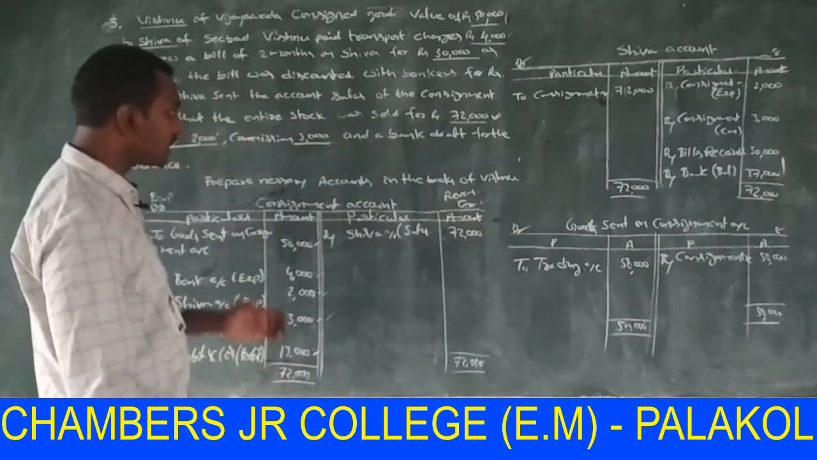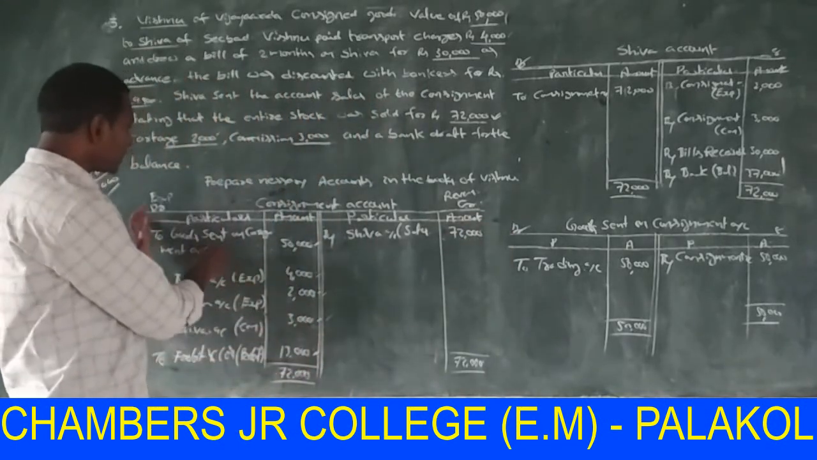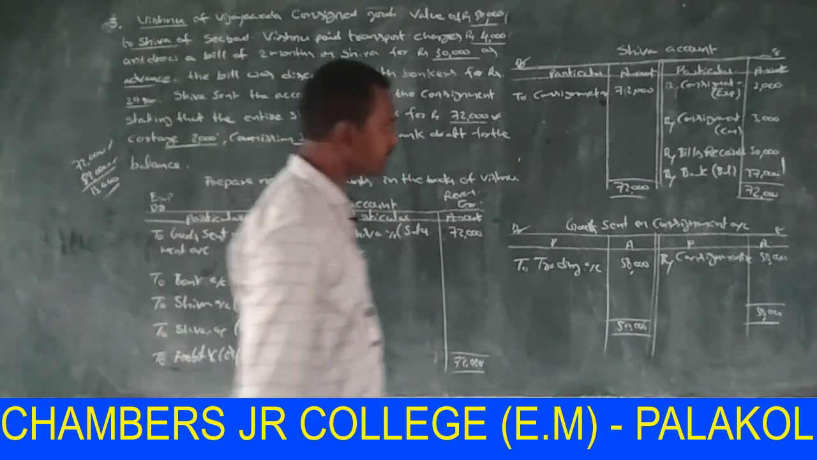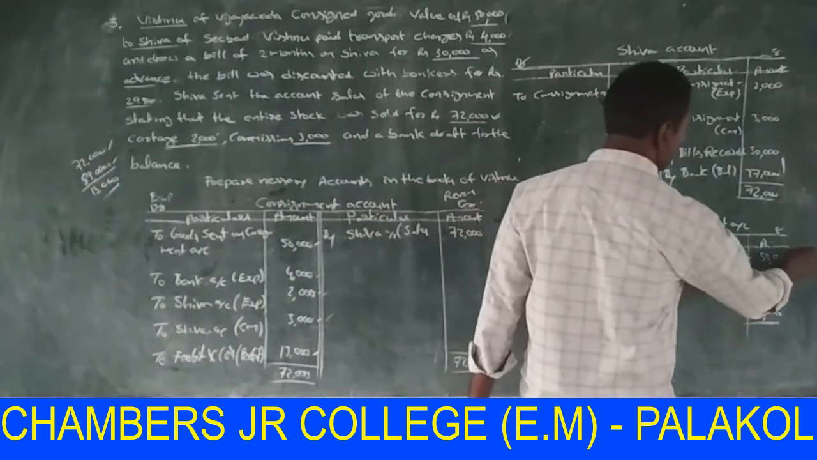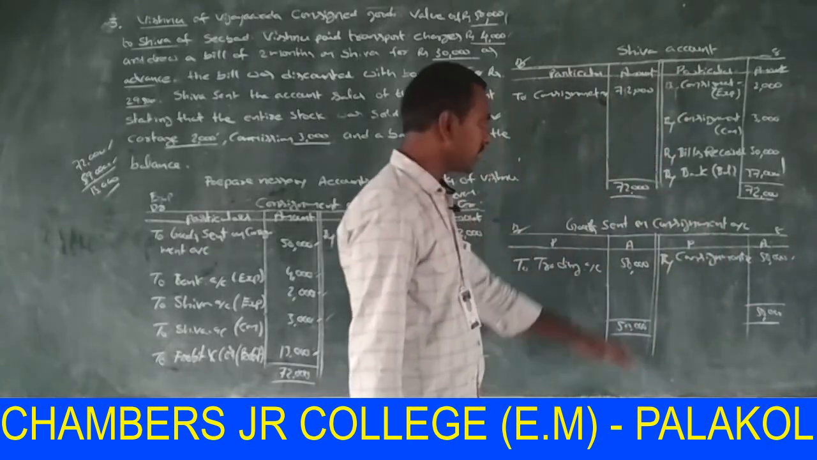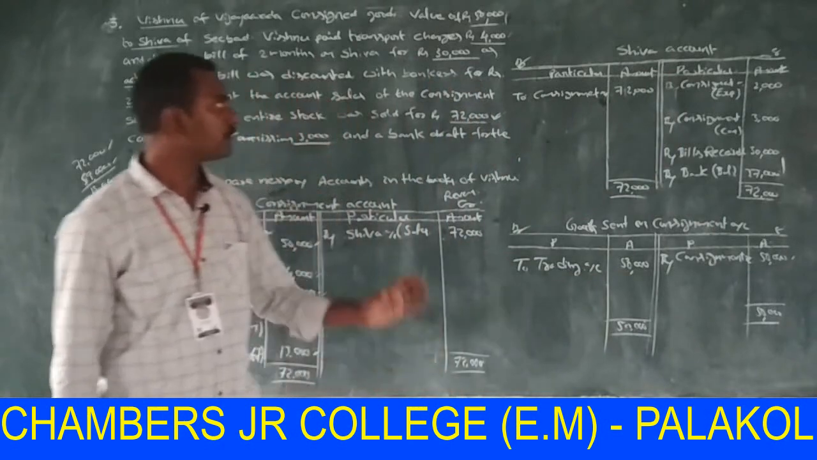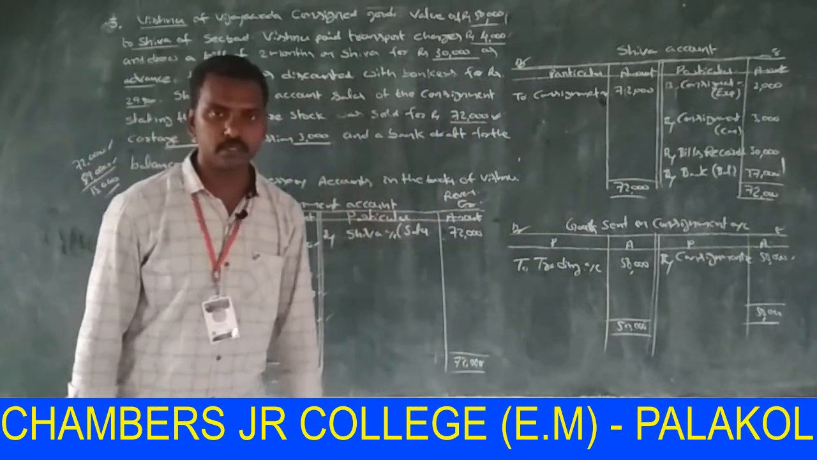Goods sent on consignment appears in the debit side of consignment account. So this amount is transferred to credit side of goods sent on consignment account. That is 50,000. Finally, this is transferred to trading account. So this is the problem, this is the solution. Okay.